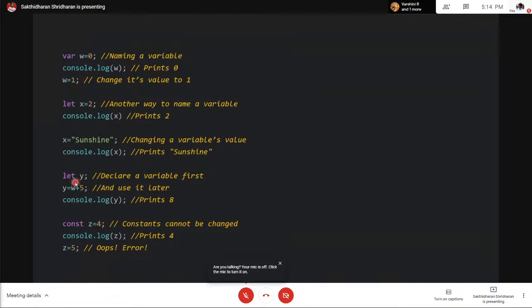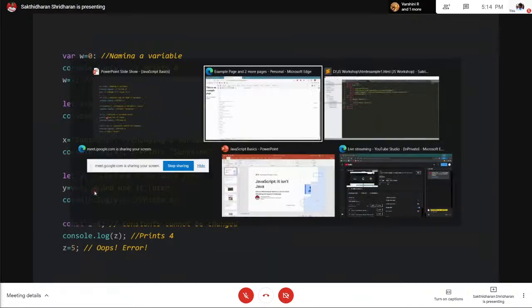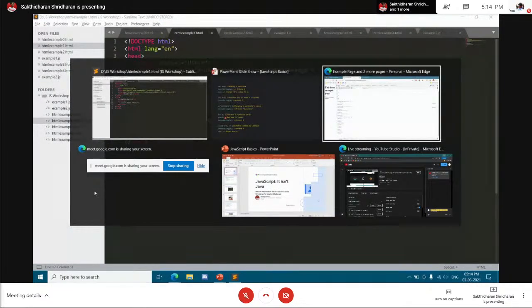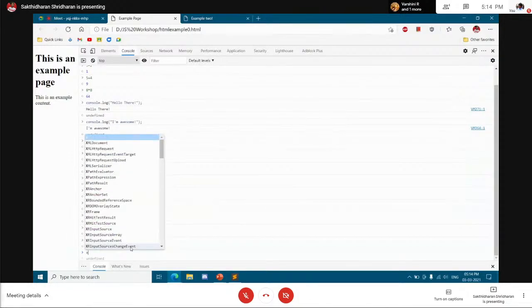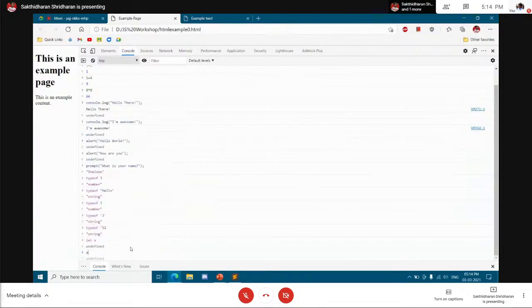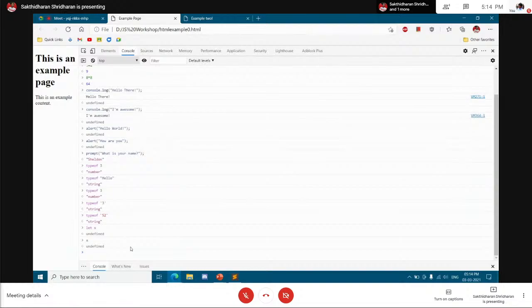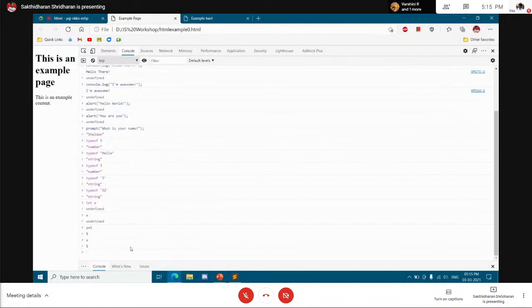Here we can also do one more thing. With let, we can declare a variable first and use it later. Now I'll answer the question of undefined. What is undefined exactly? If I declare a variable let x and then ask for the value of x, it gives me undefined. That means nothing has been assigned yet. So undefined means nothing, or not assigned anything. Now if I assign x = 5 and ask for the value of x, it gives me 5. So that's what undefined is.